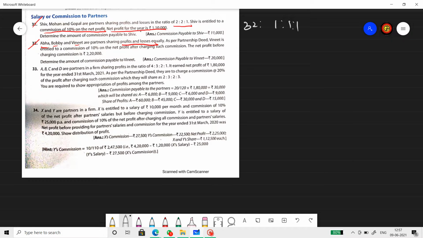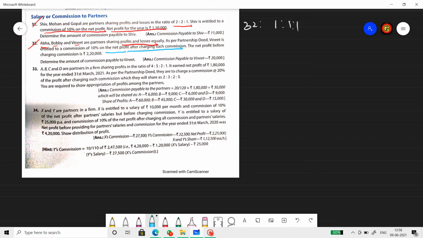As per the partnership deed, Vineet is entitled to a commission of 10% of net profit after charging such commission. Okay, so here we get this phrase: after charging such commission. Vineet is getting a commission of 10% on the net profit after charging such commission. So do not take the net profit directly. Instead, you have to consider the net profit that you get after charging such commission. But how is that possible actually? When we don't know what the commission amount is, how can we subtract commission from the net profit?